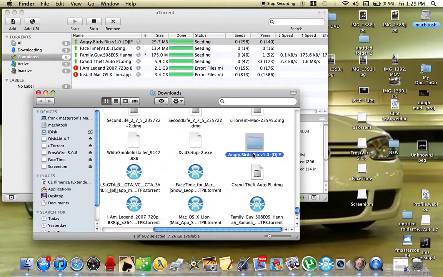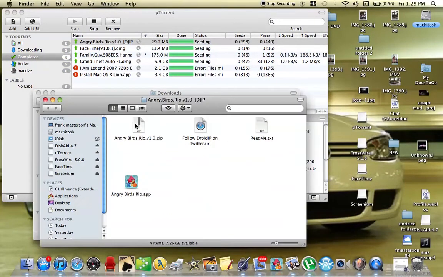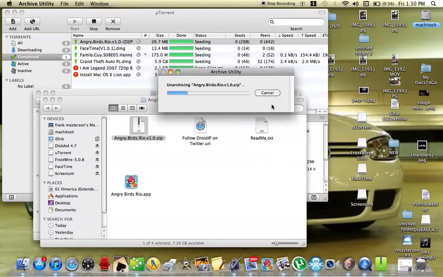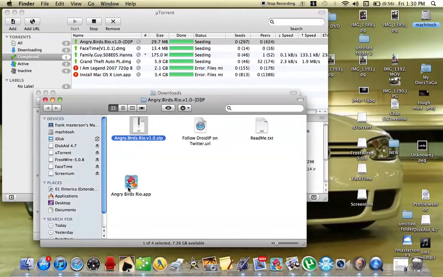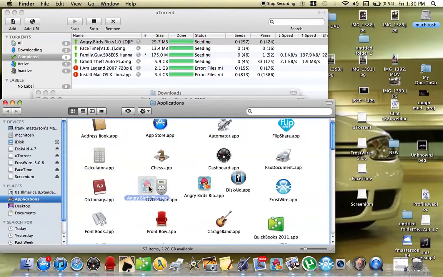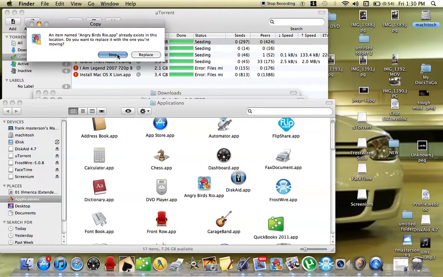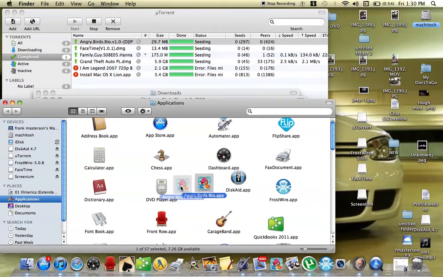It should come up like that. Click on this, and then click on the Angry Birds Rio zip file and double click on this. I'm going to hit cancel because I already have it. Then it should appear right here. Go ahead, drag that down, then drag it over to applications, wherever. I already have it.